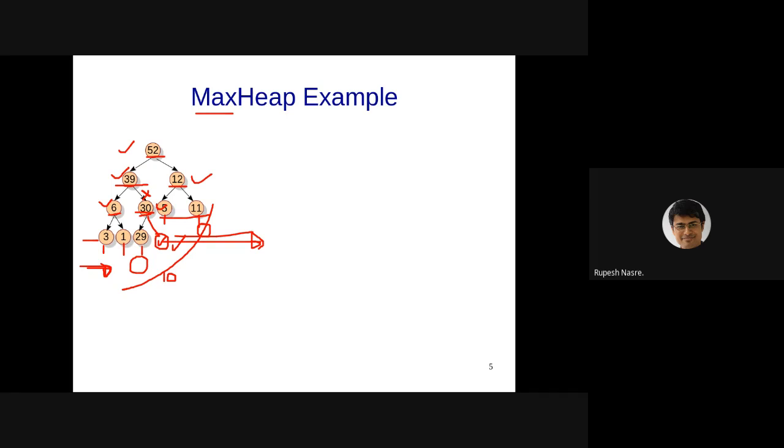So in fact, we actually do the insertion in some sense in level order fashion, right? So that's correct. Until you have filled up the previous levels, you can't go to the next level. As long as you follow that, you will maintain the structural heap property. Correct. Any other concerns here? Sorry about the confusion. We'll get that clarified with the next example where we are going to insert elements.